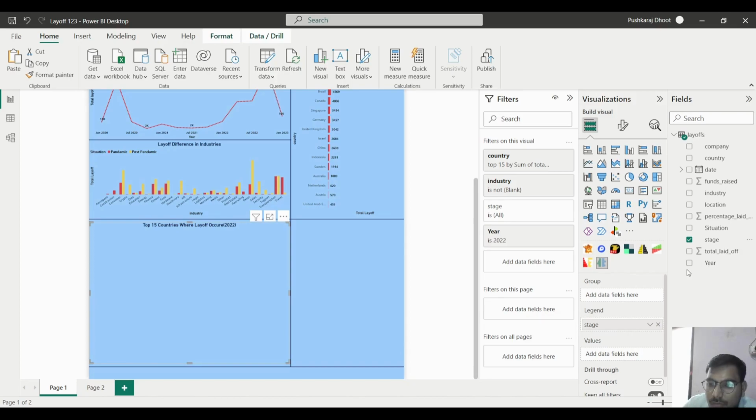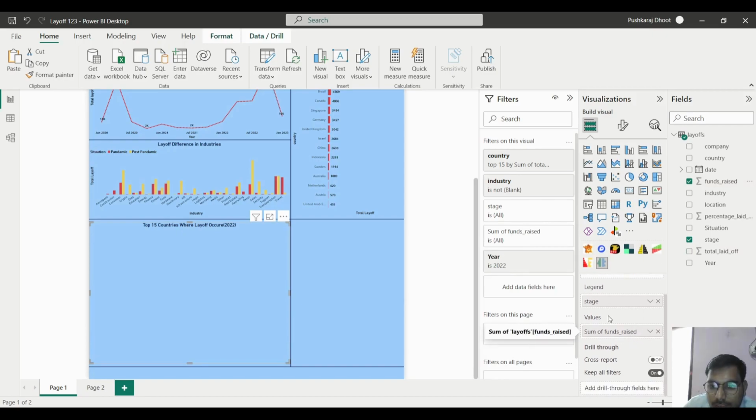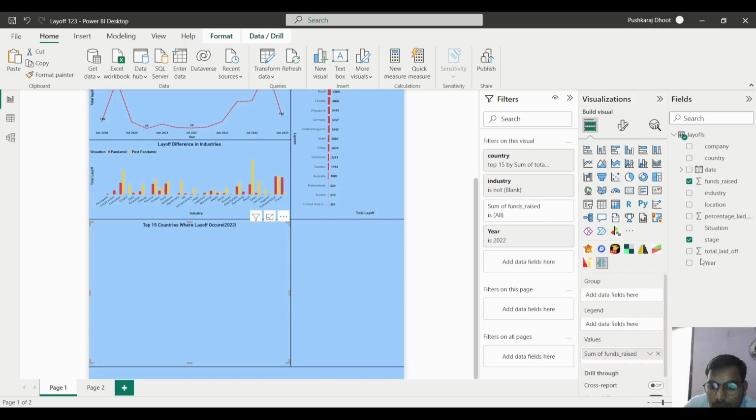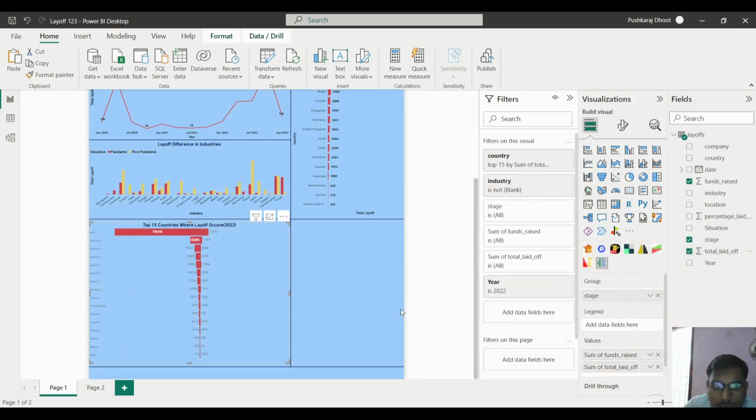In the values we will take the total laid off and fundraise. So it will look like how much fund they raised during that layoff. Okay, so stage we will put here, and now sum of fundraise and sum of laid off.